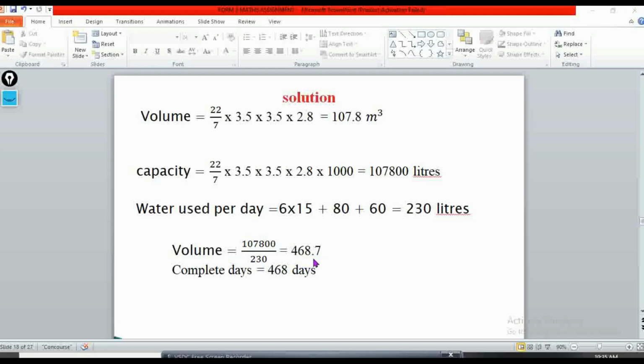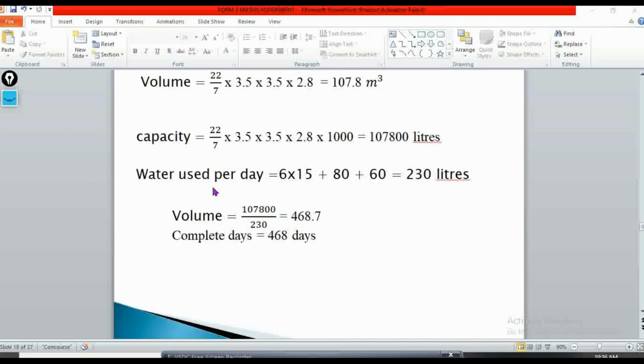Not 469, because it will not reach the 469th day. So it only ends at 468 days. Since we want the number of complete days that this water will take, we'll go for 468 days. So let's move to the next, to the assignment.